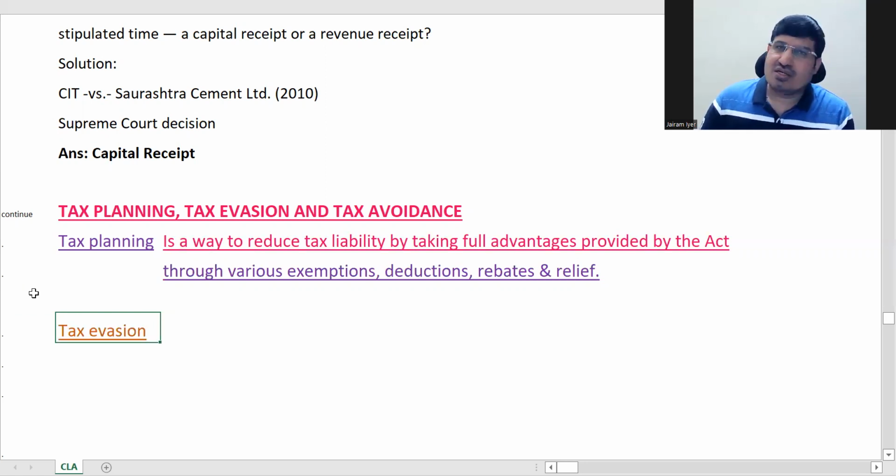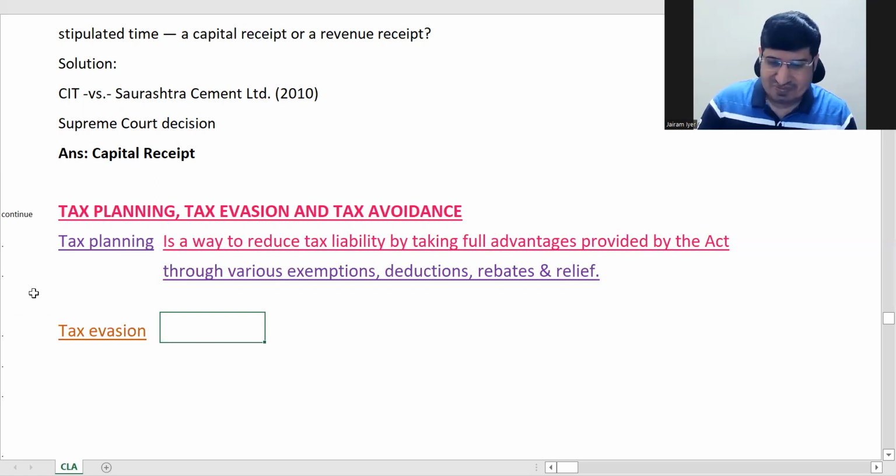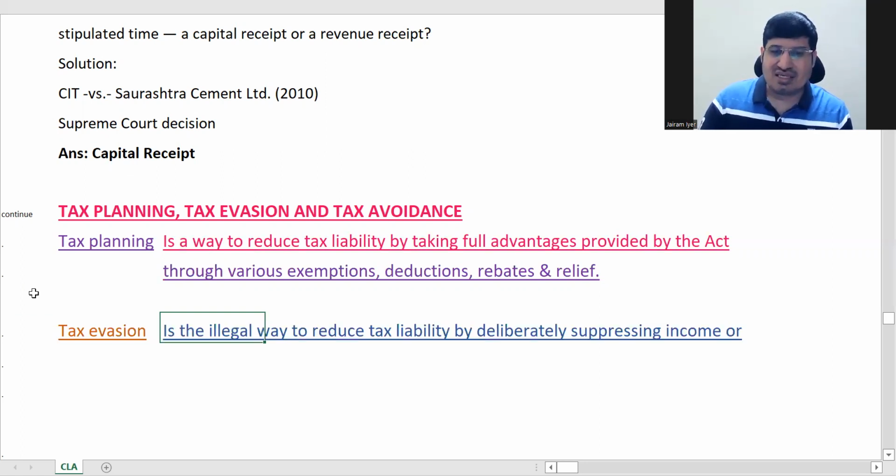Okay, this is the normal thing which all of us do. All salaried employees, they resort to tax planning, right? Because you invest certain amount and all, your tax gets reduced, right? And so that is basically your tax planning, the general thing. Now, what is tax evasion? Next is tax evasion. So this is something which is illegal.